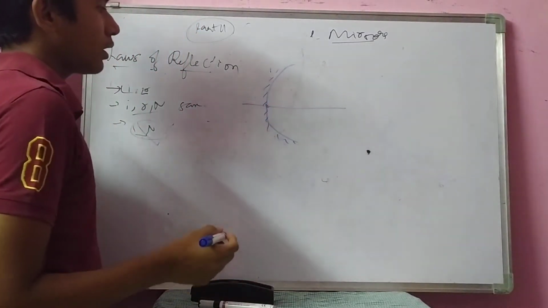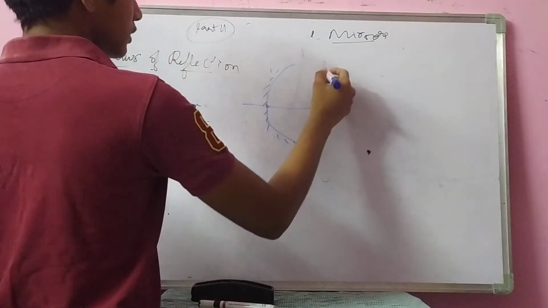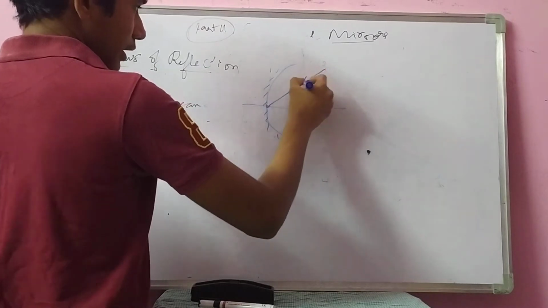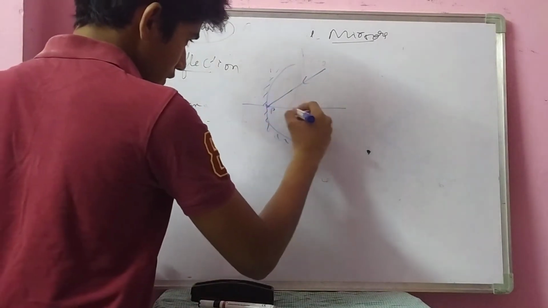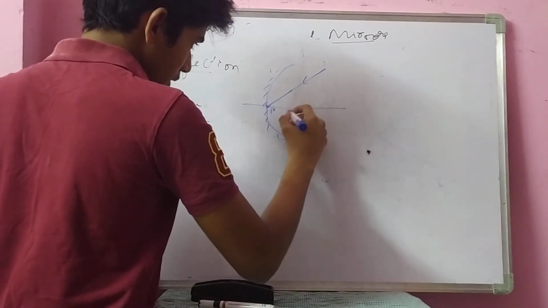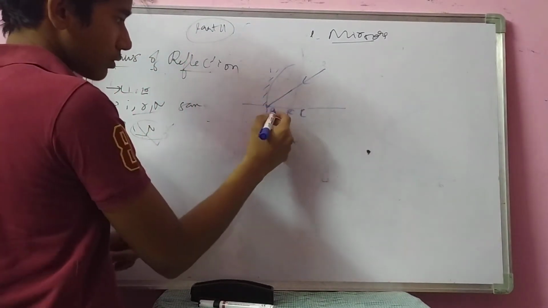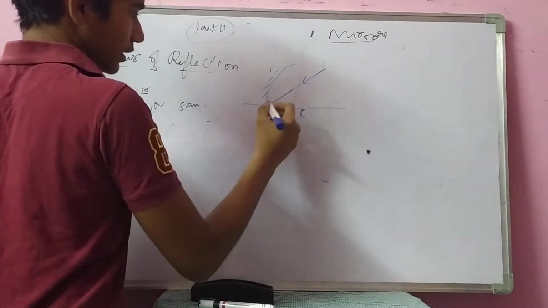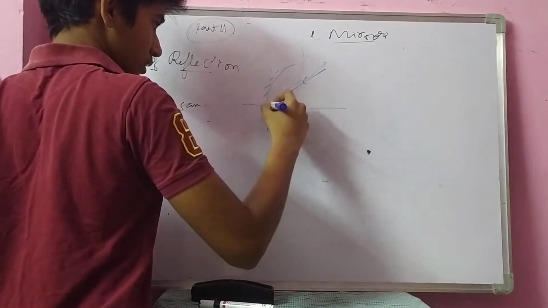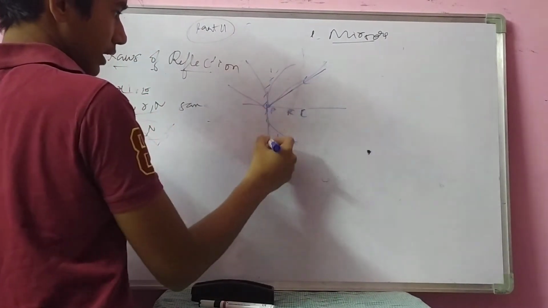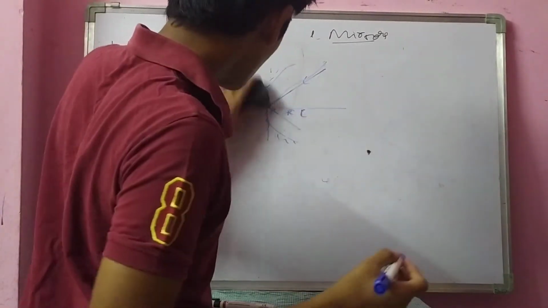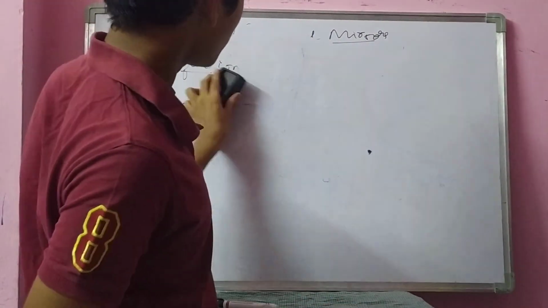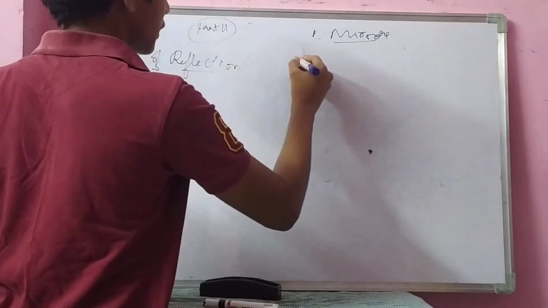Now, I had taken a ray. The ray is incident exactly towards the pole. Now, how will it reflect? Either it will reflect like this, like this, like this. There are many ways. But how does the mirror make it reflect, in what direction will it reflect?